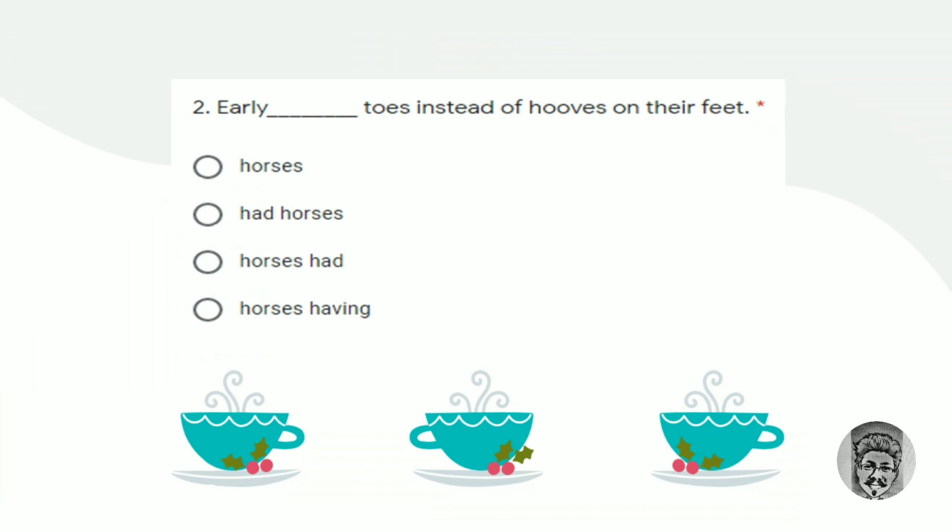Continue. Number 2. Early blah blah blah toes instead of hoofs on their feet. Let's identify the subject and the verb of this sentence. Is there any subject? No. Then, does it have a verb? No as well. Therefore, we have to find both elements in the options. The only option that consists of a subject and verb is answer C, horses had. So that's the correct answer.